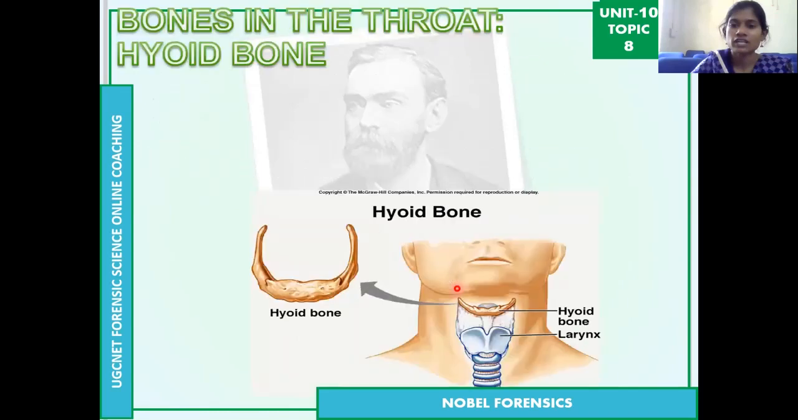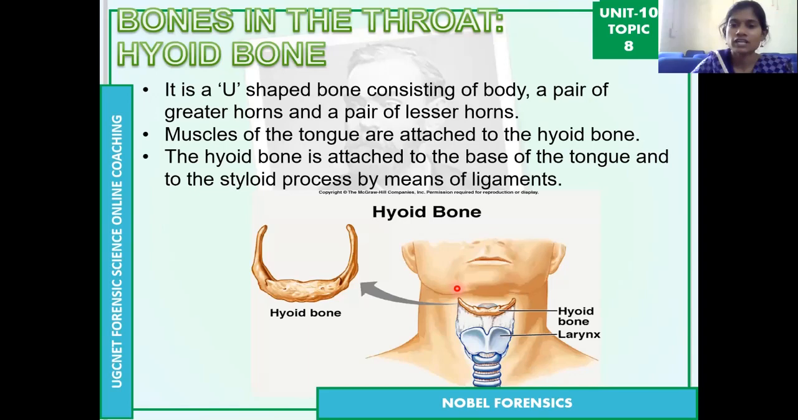Then coming to the hyoid bone, I may not be able to show it because it is an individual bone; we are not having that here. The neck bone is the hyoid bone. It is actually U-shaped.